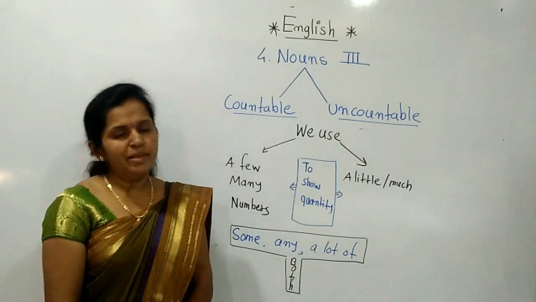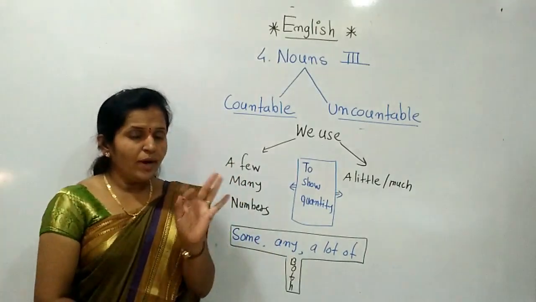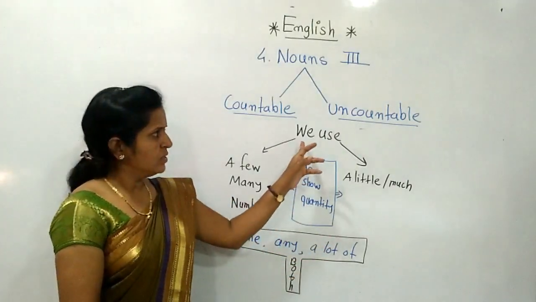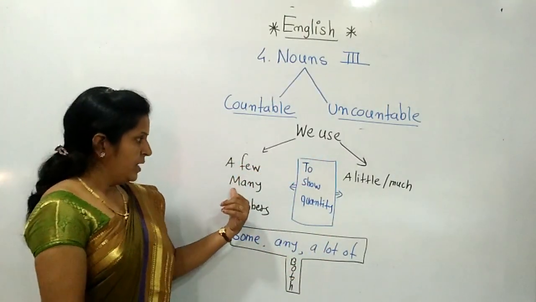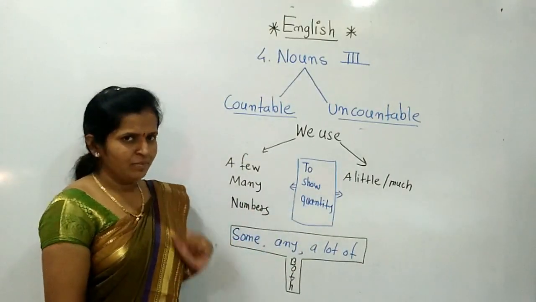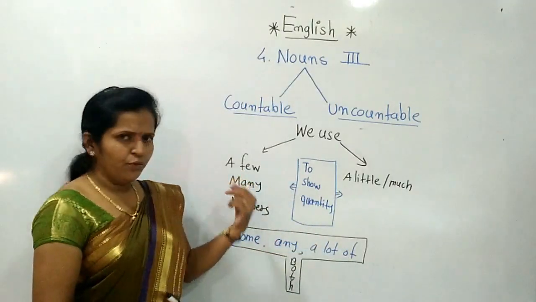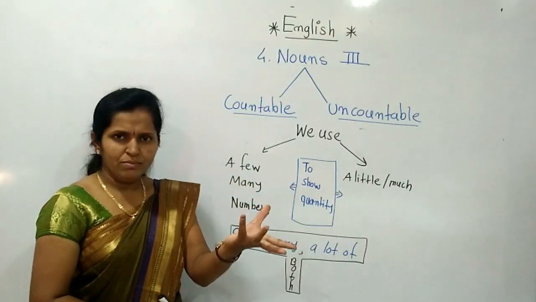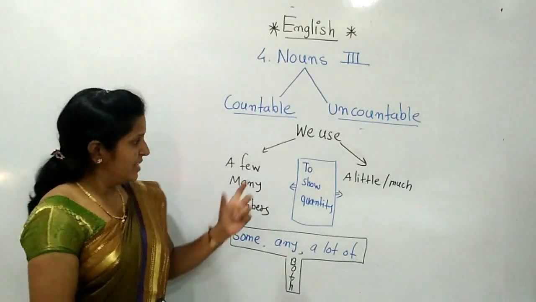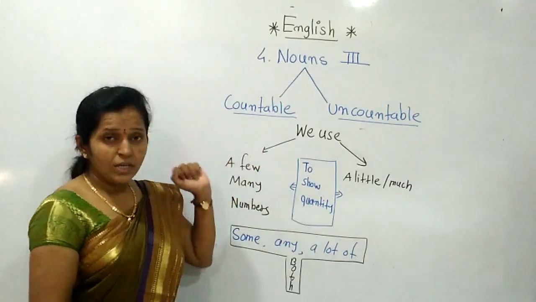Now let's see some examples of countable and uncountable nouns. Means whenever some words are used to show the quantity of that thing. We use a few, then many, numbers are also, as I said, apples, 10 apples, some rice, many peppers, a few, give me a few strawberries, give me a few flowers. In this way, these words are used to show the quantity for the countable noun.